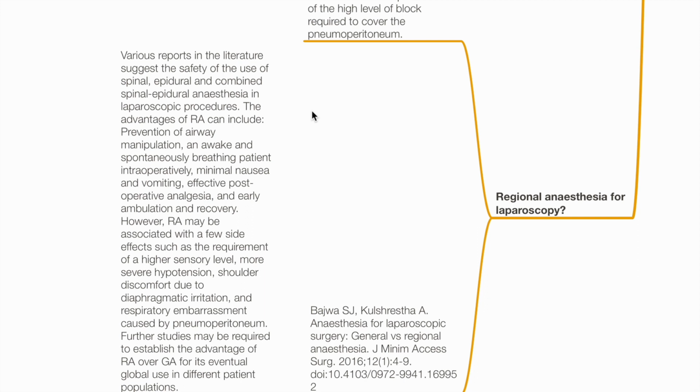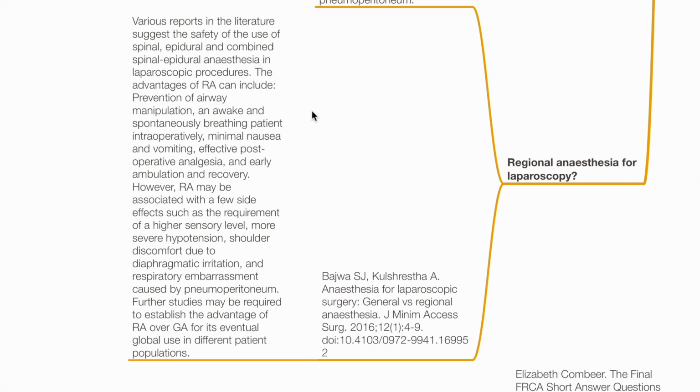However, regional anesthesia may be associated with a few side effects such as the requirement for a high sensory level, more severe hypotension, shoulder discomfort due to diaphragmatic irritation, and respiratory embarrassment caused by pneumoperitoneum. Further studies may be required to establish the advantage of regional over general anesthesia for its eventual global use in different patient populations.